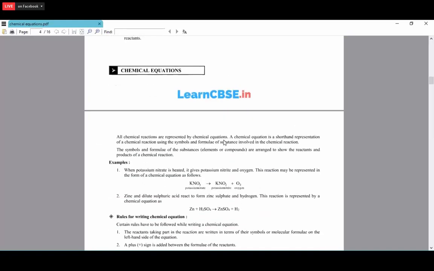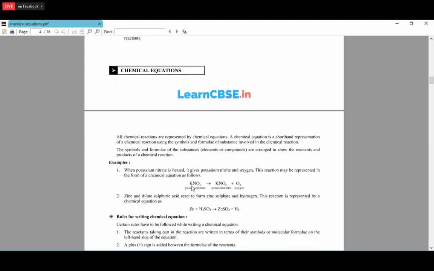All chemical reactions are represented by chemical equations. From a chemical equation, we can identify which is the reactant and which is the product, whether heat is involved, and whether a catalyst has been used. It is a shorthand representation of the chemical reaction using symbols, and we can also identify whether a reactant or product is a solid, liquid, gas or aqueous solution.